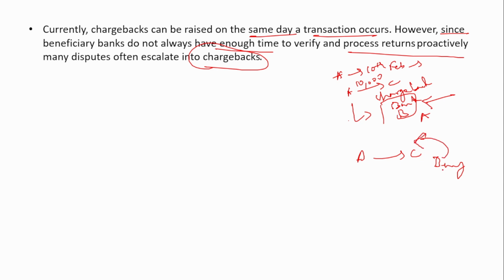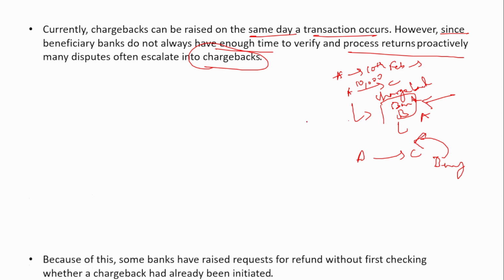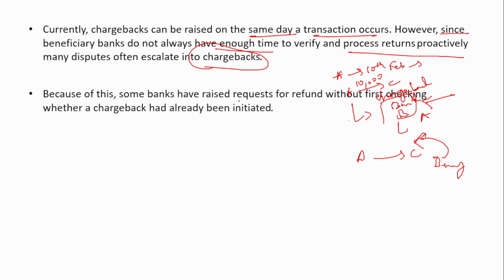Before the processing of this confirmation by the beneficiary bank, before any reconciliation happens, Bank B initiates the chargeback process, and it often escalates into a lot of confusion. Because of this, some banks have raised requests for refund without first checking whether a chargeback had already been initiated.